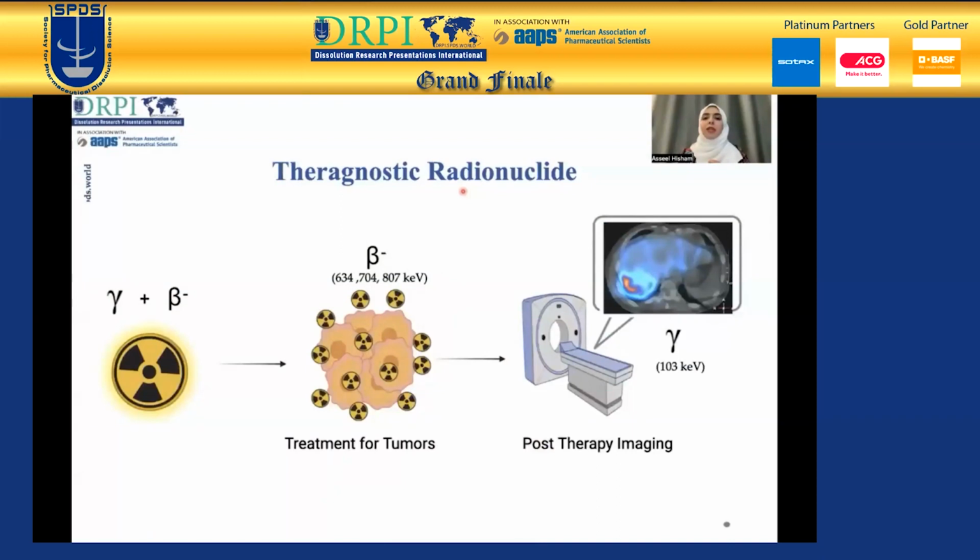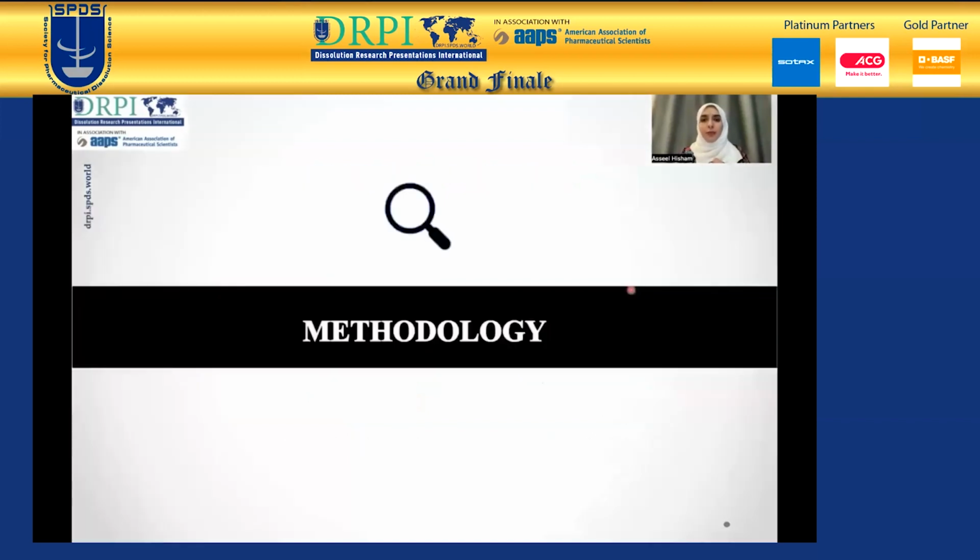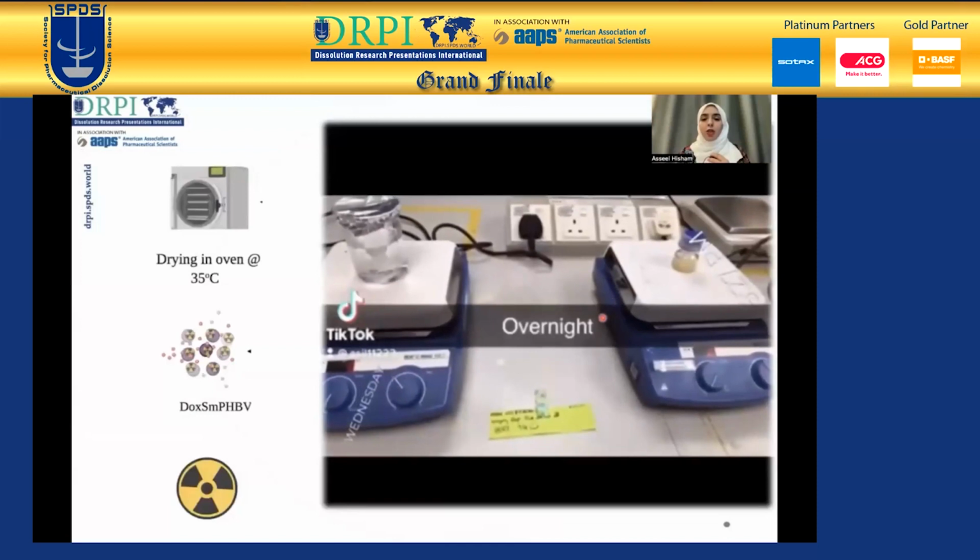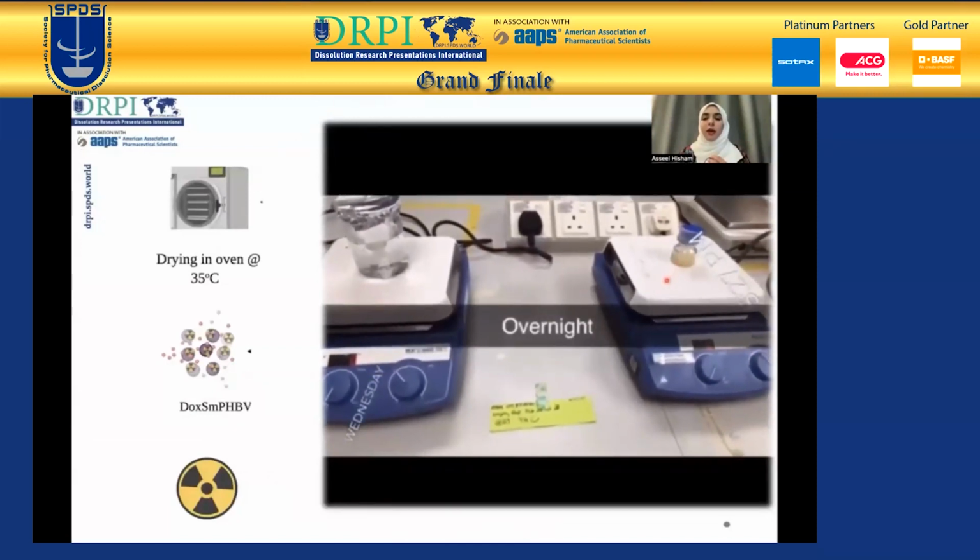Now, what's a theranostic radionuclide? Similar to samarium, it combines diagnosis and therapy. You have gamma and beta emitters such as samarium, where the beta energy is for the treatment of the tumors and the gamma is for post-therapy imaging, to ensure that the microspheres or the treatment has reached the correct targeted location.